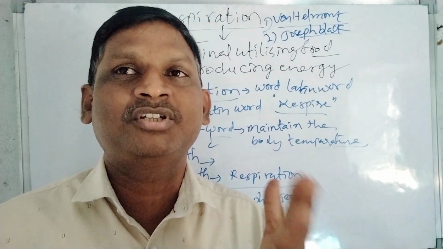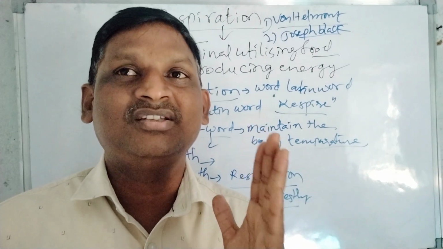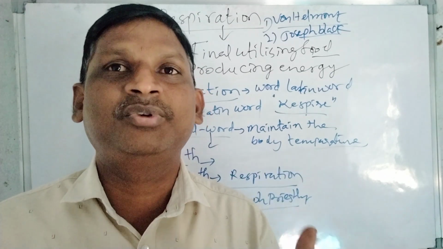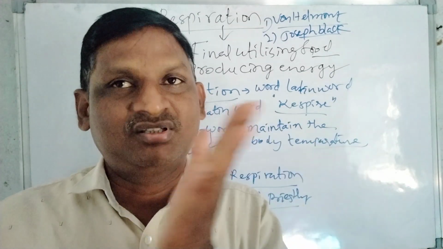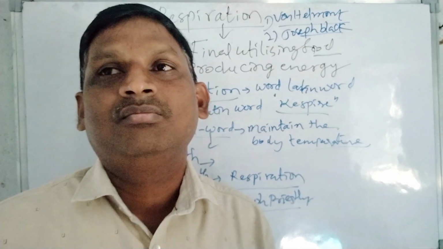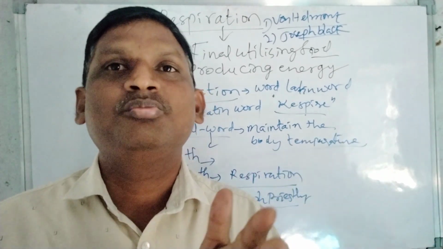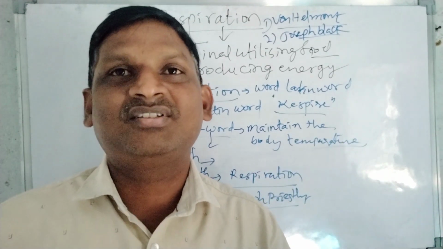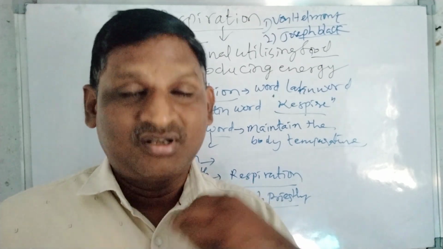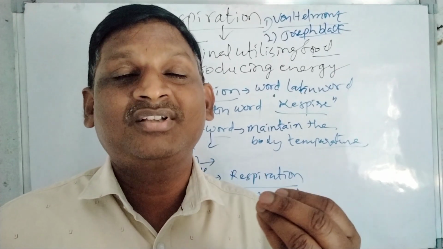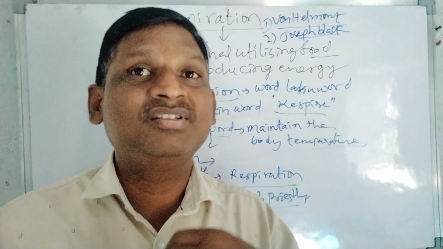So whenever the charcoal is burnt, one gas, an invisible gas, is evolved into the atmosphere. This gas when it is sent into the lime water, that lime water can change into milky white precipitate. So with this we can understand that this carbon dioxide is also the same gas when it is exhaled out